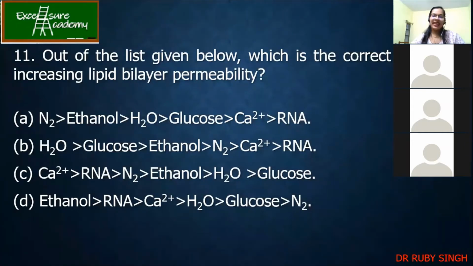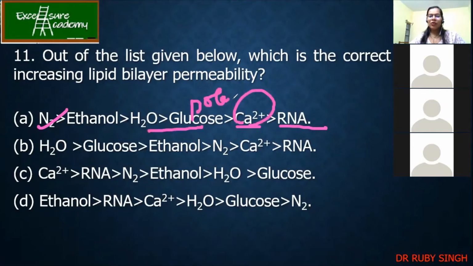So the answer is A actually. Now why? Bhavika said B. Harshita said A. Harshita, can you explain why it is A? Because gases like N2 could pass easily first. Correct. And then? Then smaller molecules like urea and ethanol. Correct. And since these are charged, RNA is the largest one, so yes, it will be the last. Calcium has got the charge. These have got more polarity as compared to ethanol. So the answer is A. Very good.